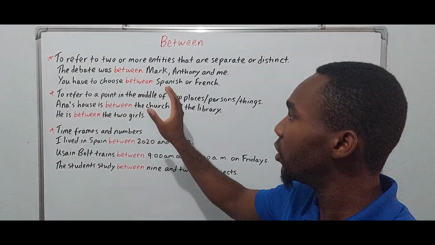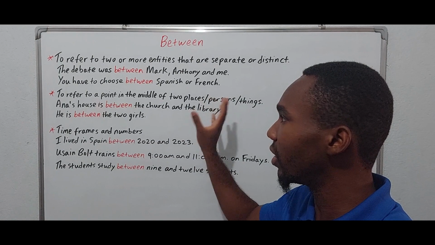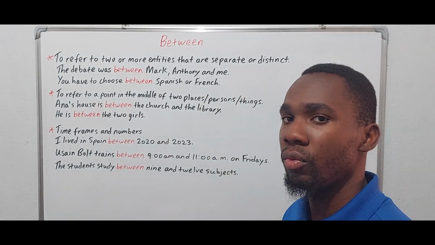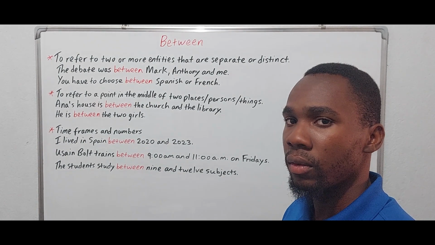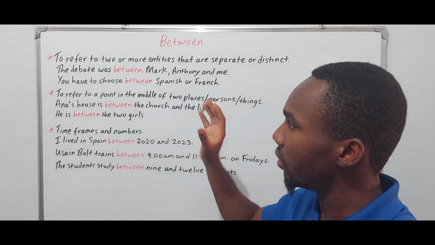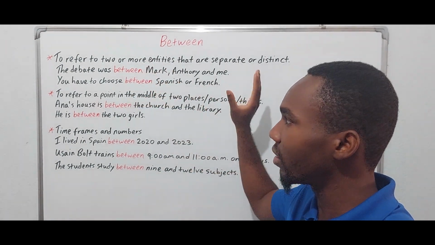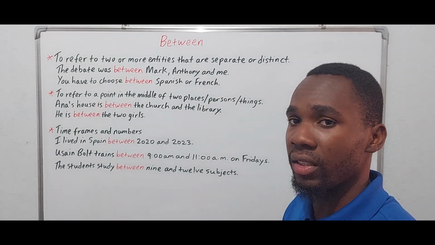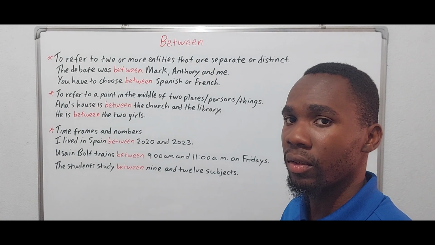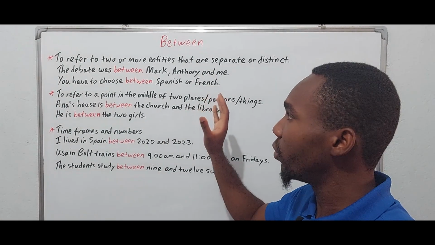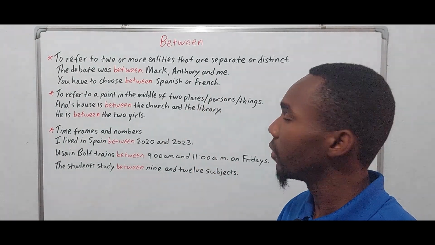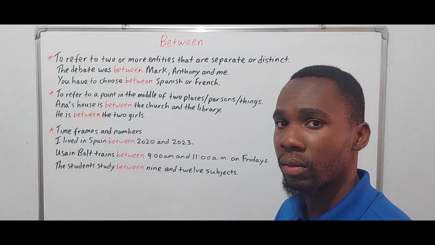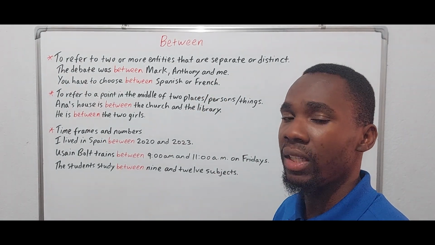You have to choose between Spanish or French. So this is a choice. And of course, you have two options. But this context or this description is very vague because this can refer to a variety of situations, right? So any situation that requires the entities to be known, then we need to use between.